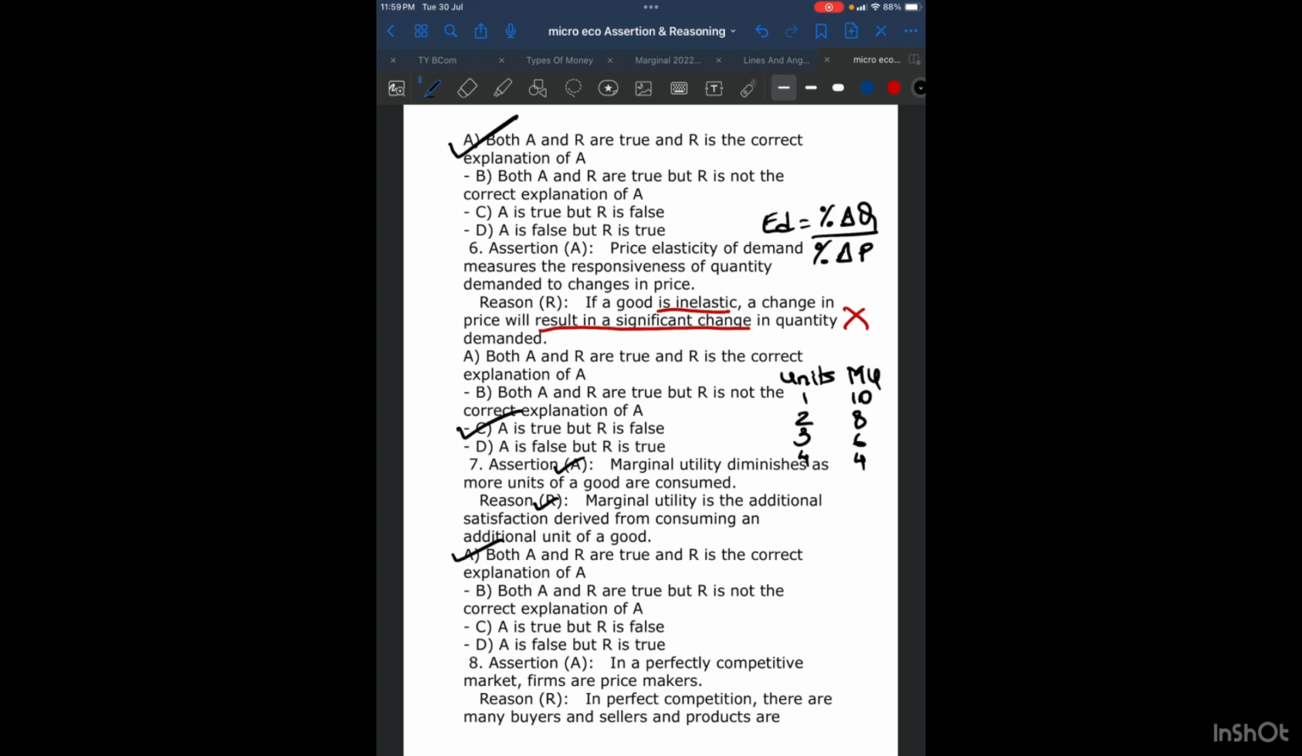We go with 8th one now. In a perfectly competitive market, firms are price makers. I repeat, in a perfectly competitive market, the firms are price makers. It's wrong, because they are not price makers, but they are price takers. Only a monopolist is a price maker. So here we know that A is false.